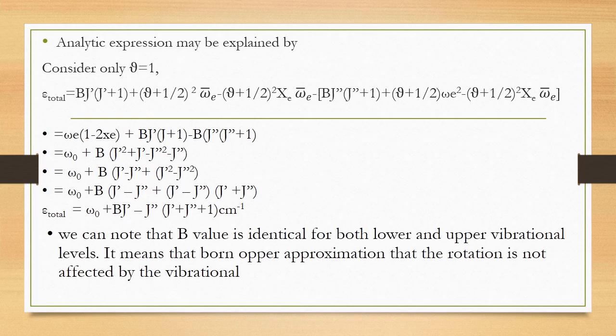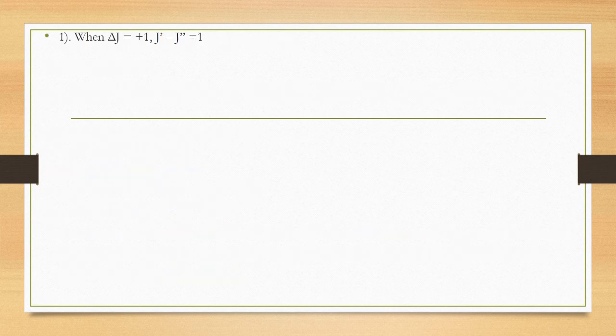So we can note that the B value is identical for both the lower and upper values that we have seen in the figure. It means that, by the Born-Oppenheimer approximation, rotation is not affected in any way by the vibrations. So here we just consider plus or minus 1 for delta J, and delta J is equal to plus 1.